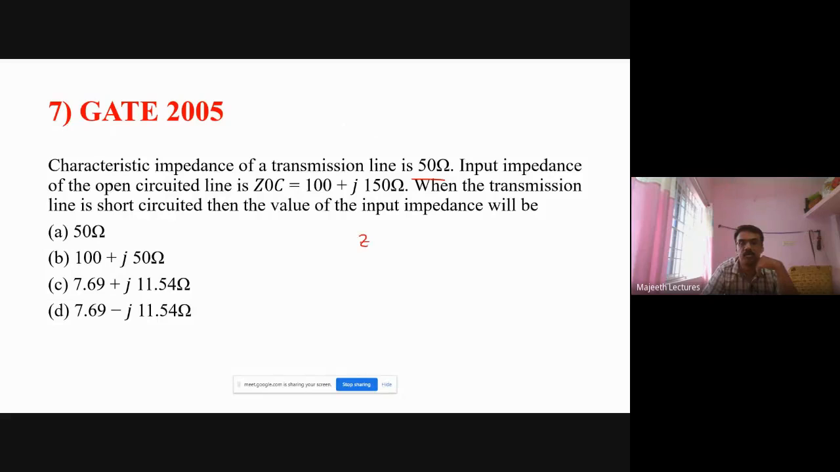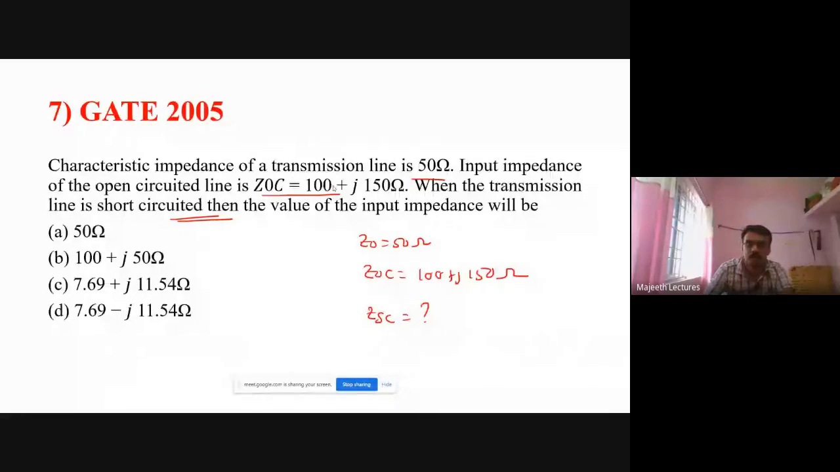So Z naught is 50 ohm. Input impedance of an open circuit line, so ZOC they have given. ZOC is equal to 100 plus j150 ohm. When the transmission line is short circuited, what is the value of the input impedance? So they ask what is the short circuit impedance.